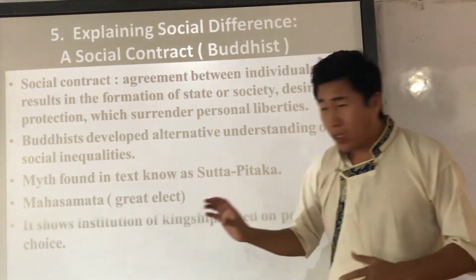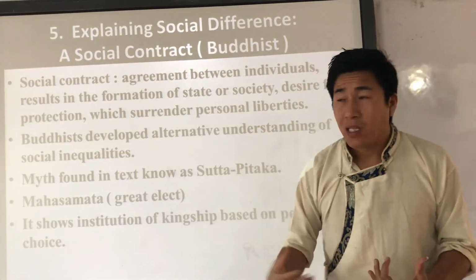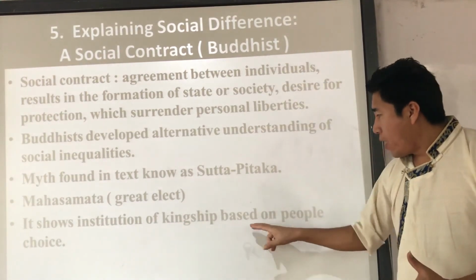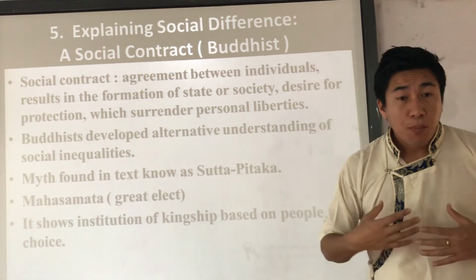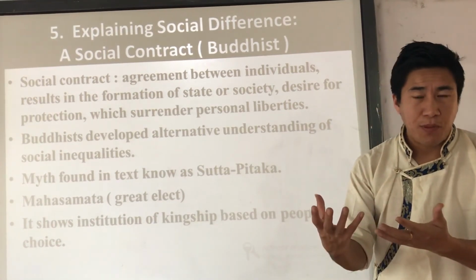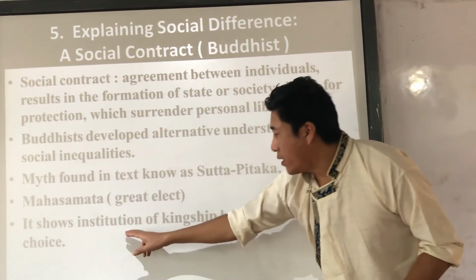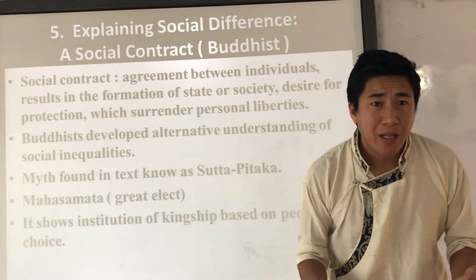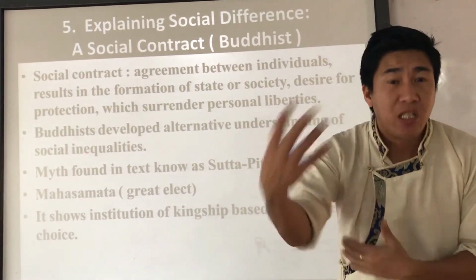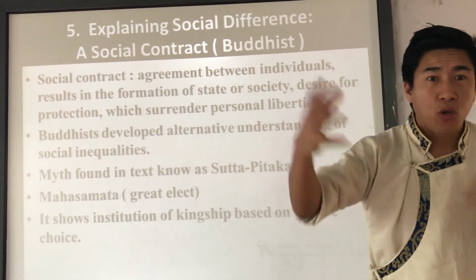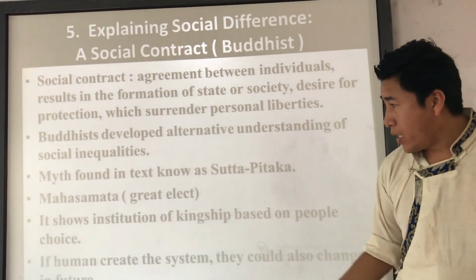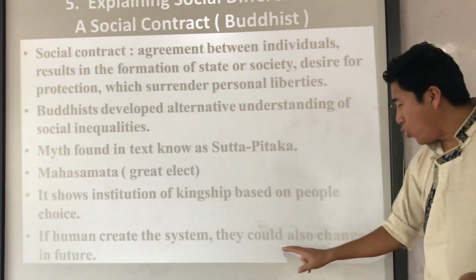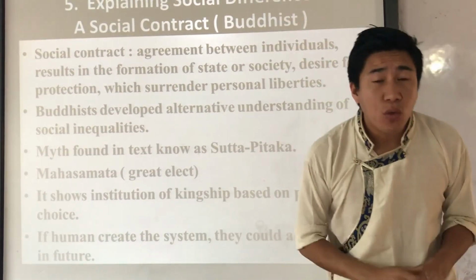Now, the thing we need to know here is that the institution of kingship is based on the people's choice. Yes, of course, people have elected, right? So if the institution of kingship is based on people's choice, then of course people have the right to change this government, or change the king or queen, whatever it is. That is people's right. If humans create the system of kingship and everything, then of course they could also change it in the future, yes or no?